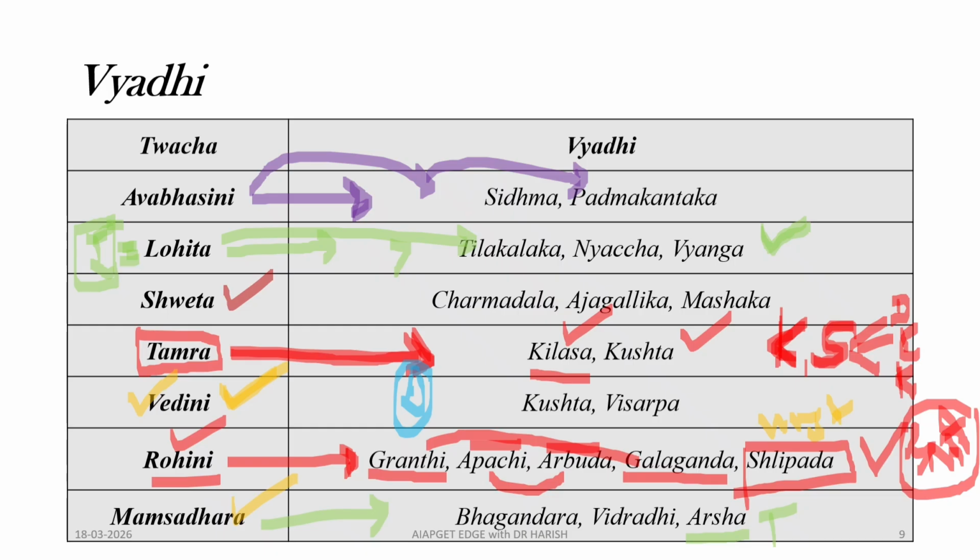With the Arsha, Bhagandara will run hand in hand. So Arsha and Bhagandara are the diseases of the Mamsadhara skin layer. When you remember Bhagandara, before the formation of Bhagandara, a Purvarupa stage is there, that is the Vidradhi stage. This Vidradhi will burst out and form into a Nadi, or form into a Bhagandara. So this is the trick to remember each skin layer's diseases.